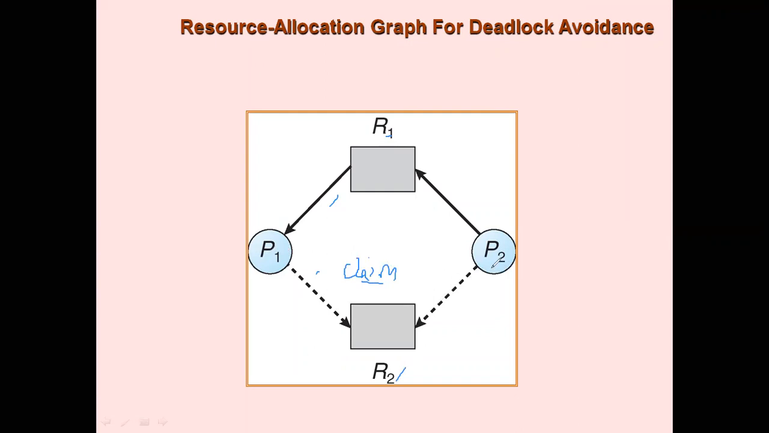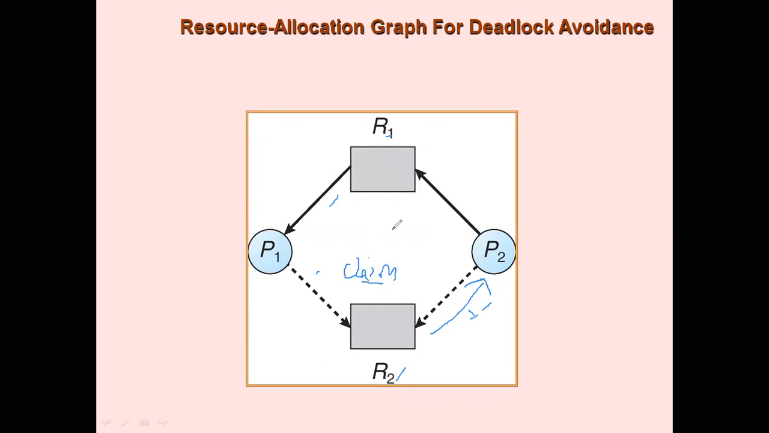So what we will do is try to convert this claim edge into an assignment edge. That is, at a later point of time, P2 will be given access to R2, right? That is, P2 may request R2. So let's think that P2 has been assigned R2. This direction is going to change. This is called assignment. So R2 is now given to P2, and this is a solid line. That means there is a chance of deadlock, right? You can see a deadlock here.